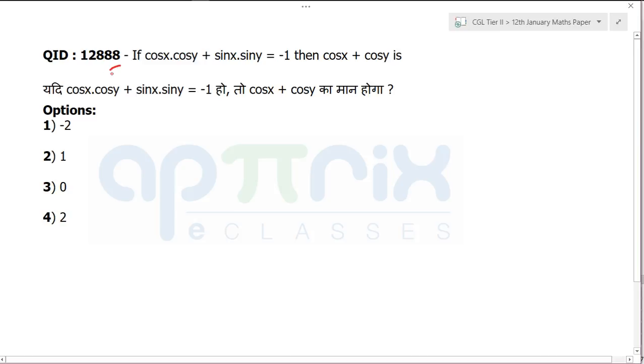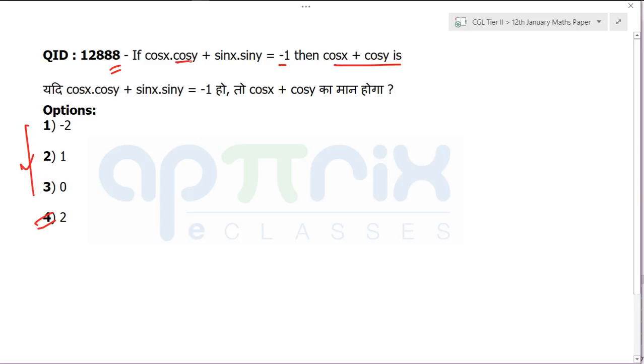Question number 88. Interesting one. It is saying cos x into cos y plus sin x into sin y is equal to minus 1. What is cos x plus cos y? What is the answer? 2, right? It's very simple. How did I do that? Just understand. Look, this is a variable, and they're asking a certain value of the variable which is coming as a constant. You assume anything that you want.